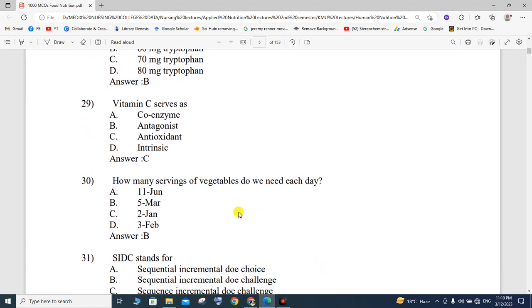How many servings of vegetables do we need each day? Options: 1 to 1, 5 to 1, 2 to 1, or 3 to 1. So the correct option is 5. So we need five servings of vegetables each day.